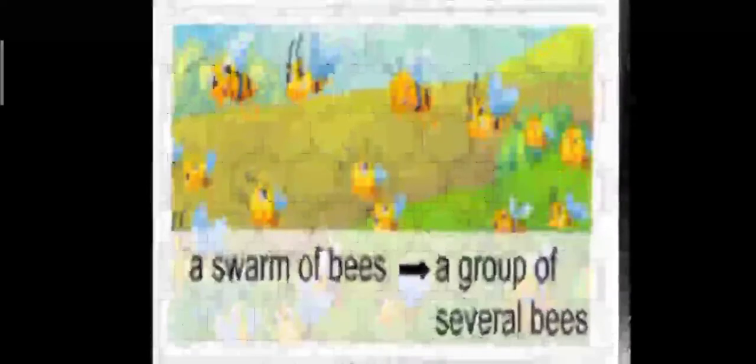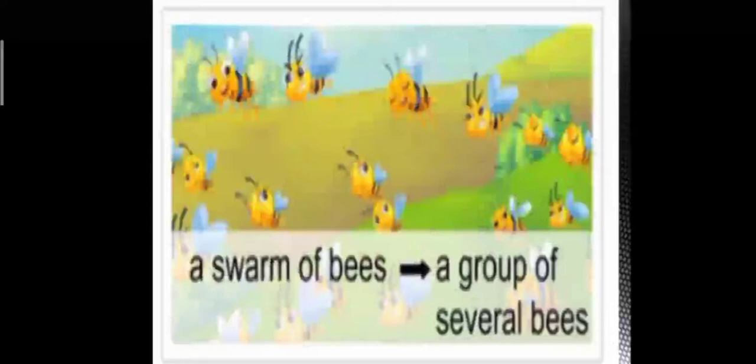Here, a colony of ants means a group of several or many ants. Remember we said collective nouns are a group of people, animals or things of the same unit or kind. A swarm of bees refers to a group of several bees.